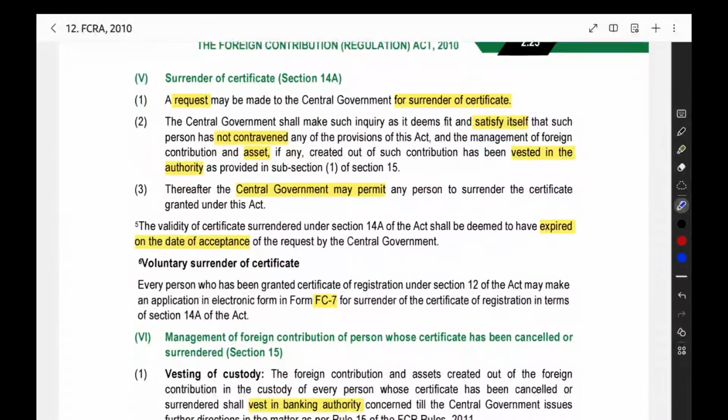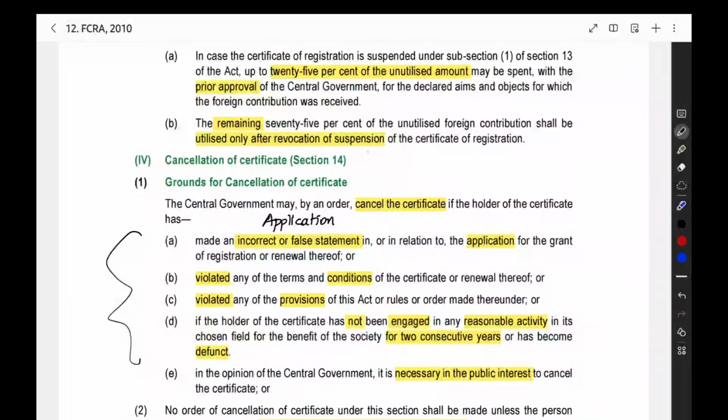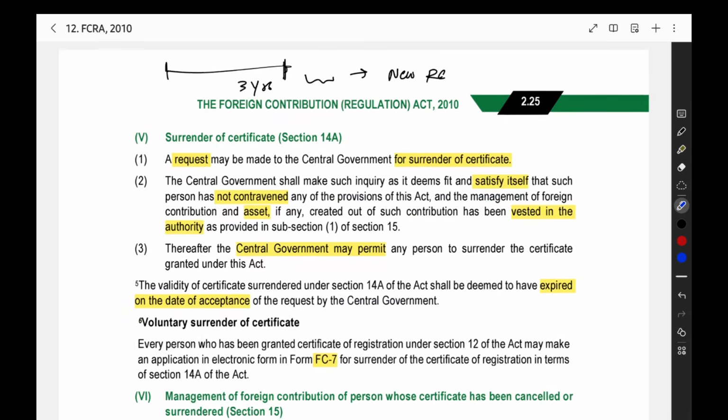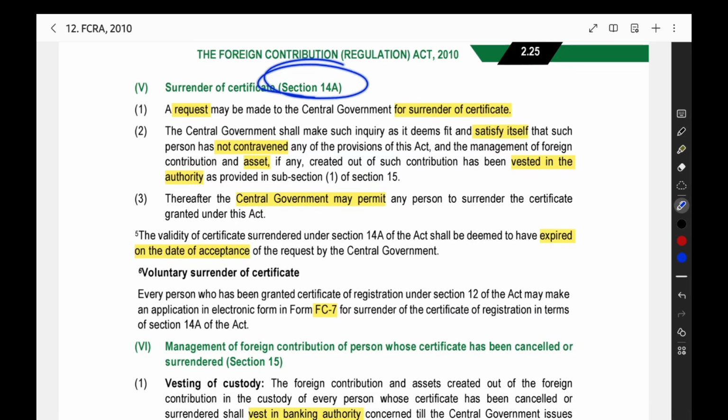Now the next thing is surrender of certificate. A request may be made to the central government for surrender of certificate. Now they are cancelling, that will come under this particular section number 14. Surrender means you are surrendering by yourself. You are telling that I am not requiring the certificate now. There is no need for me to get the certificate now. So I am surrendering the certificate. I am voluntarily giving the certificate back to the government. That will come under section 14A.